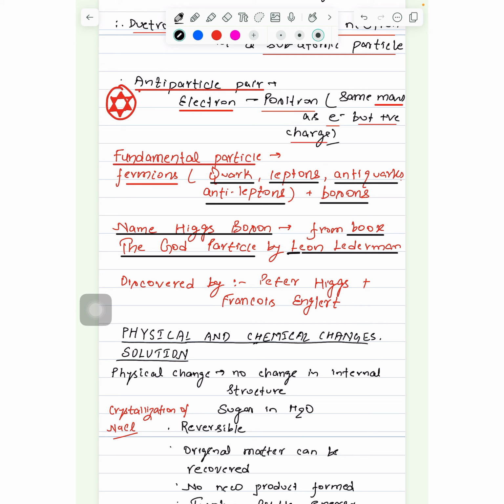Higgs boson was discovered by Peter Higgs and Francois Englert. Who discovered Higgs boson? Peter Higgs and Francois Englert. The term, the God particle for Higgs boson has been obtained from the book The God Particle by Leon Lederman.